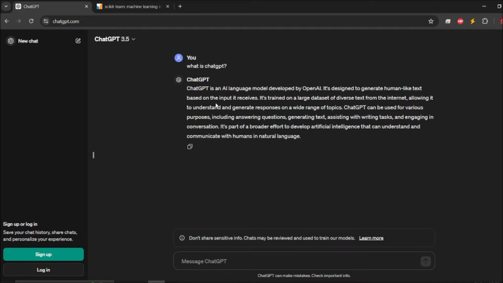ChatGPT is an AI language model developed by OpenAI. It's designed to generate human-like text based on the input it receives. It's trained on a large data set of diverse text from the internet, allowing it to understand and generate responses on a wide range of topics. ChatGPT can be used for various purposes, including answering questions, generating text, assisting with writing text, and engaging in conversation. It's part of a broader effort to develop artificial intelligence that can understand and communicate with humans in natural language.